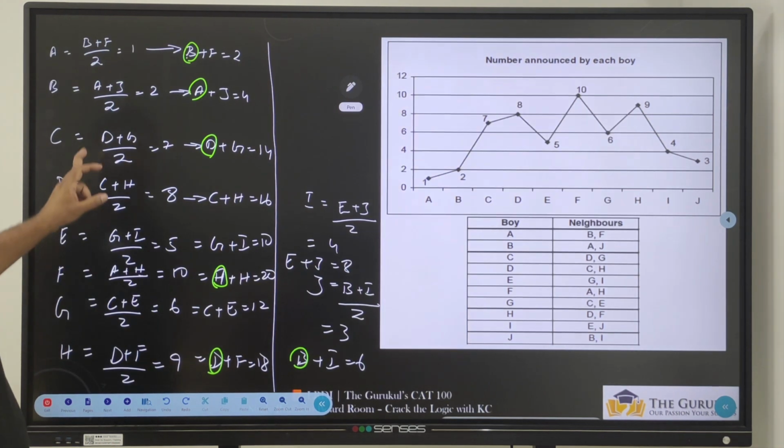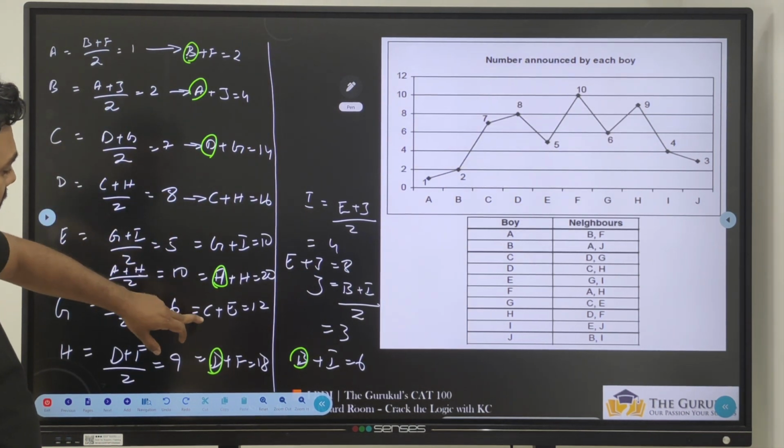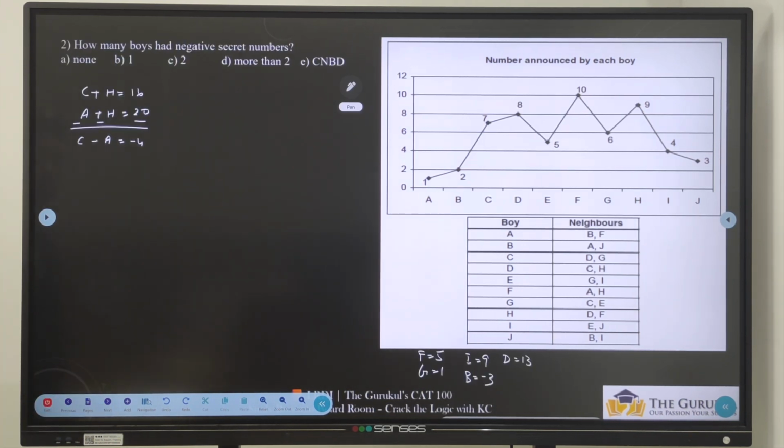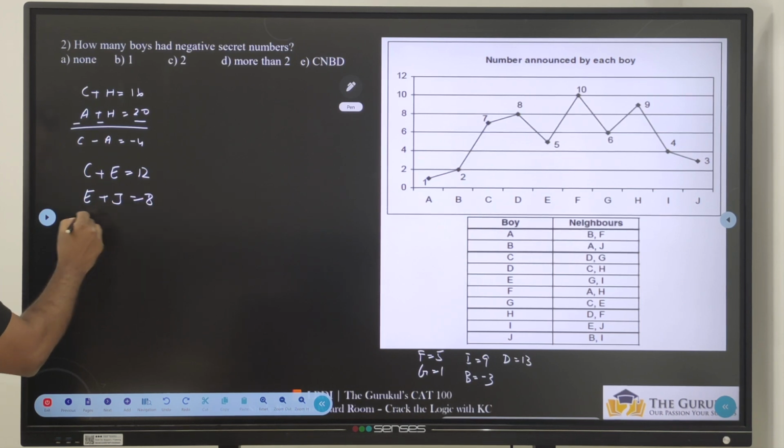Can we say C plus E equal to 12 and C plus H equal to 16? And also E plus J equal to 8. C plus H we already used, so we can't use it now. I can write C plus E equal to 12 and E plus J equal to 8.